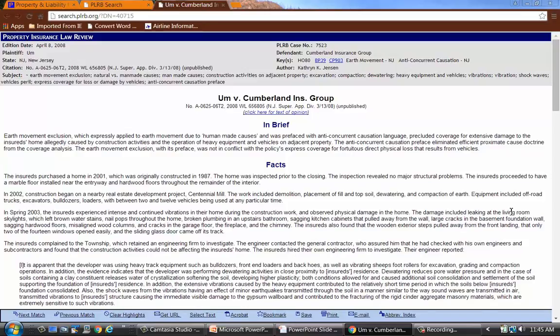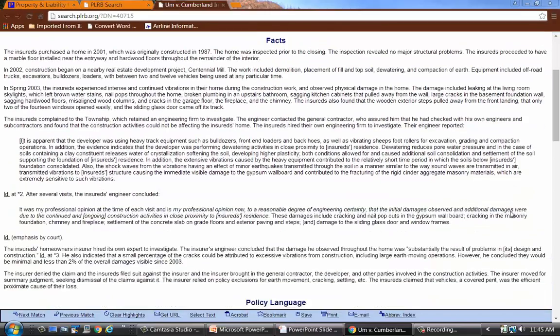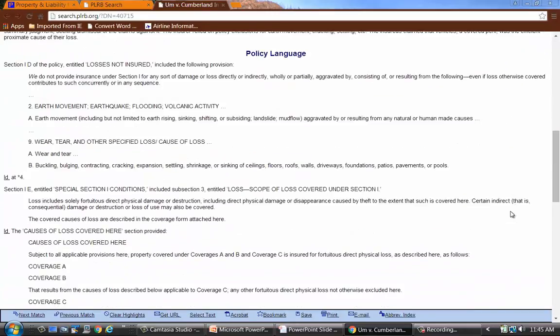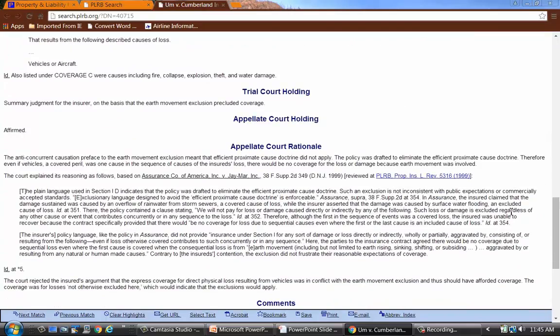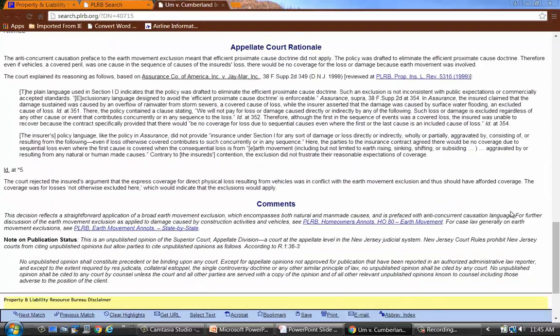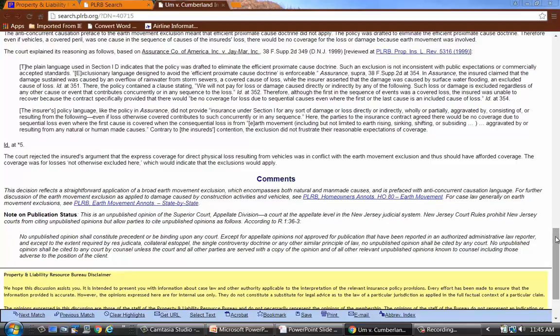Then we see a section on the facts of this particular case. We'll page down a little bit. We'll see policy language. We're always interested in policy language to see if there's anything a little bit different here. Then we page down. Typically it's what the lower court held, and then we get to what the current court held. Then we see a section on comments. So everything above comments is solely what the court said or did. The comment section is where the author made some comments on the particular subject or case. And we see here that there's that link out to the annotation, that earth movement, that HO80 annotation dealing with earth movement. So we could get back to that if we wanted to.